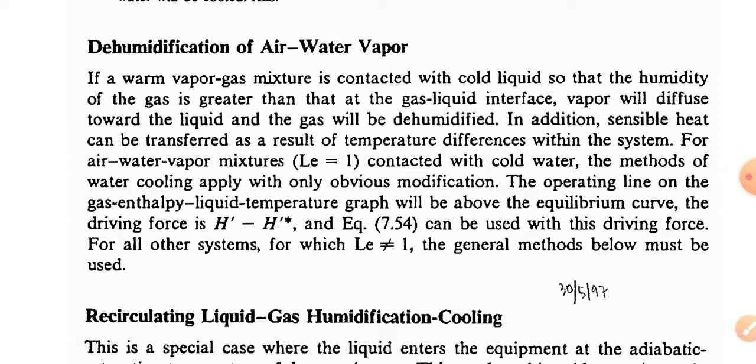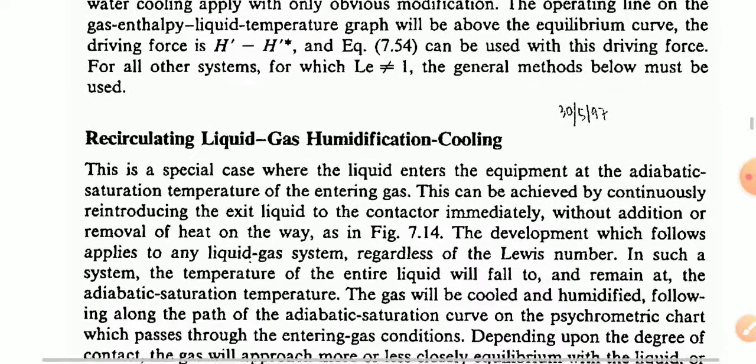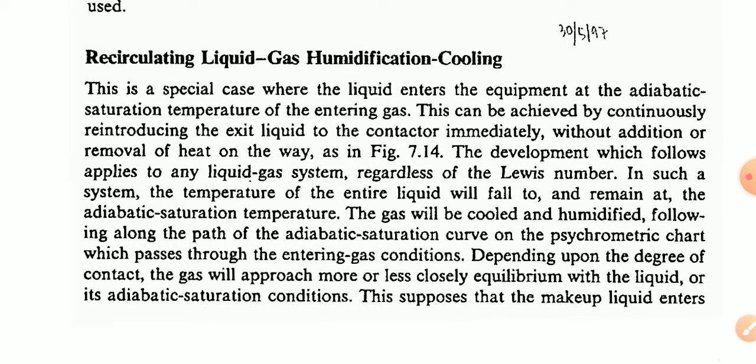The operating line on the gas enthalpy liquid temperature graph will be above the equilibrium curve. The driving force is H' minus H'*, and this equation 7.54 basis can be used with the driving force for all other systems for which L is 1. The general method below must be used. Then a recirculating part.